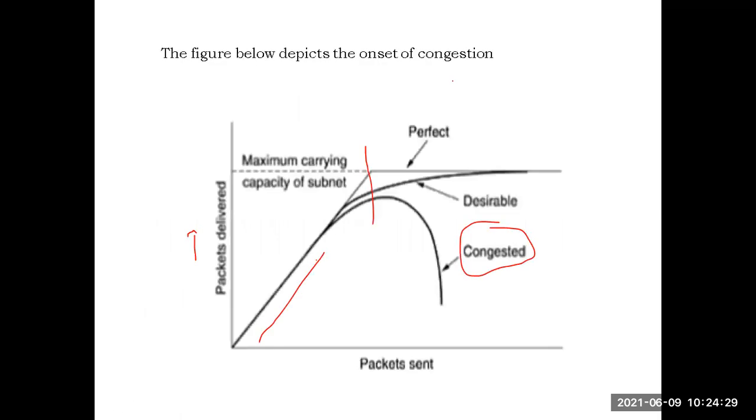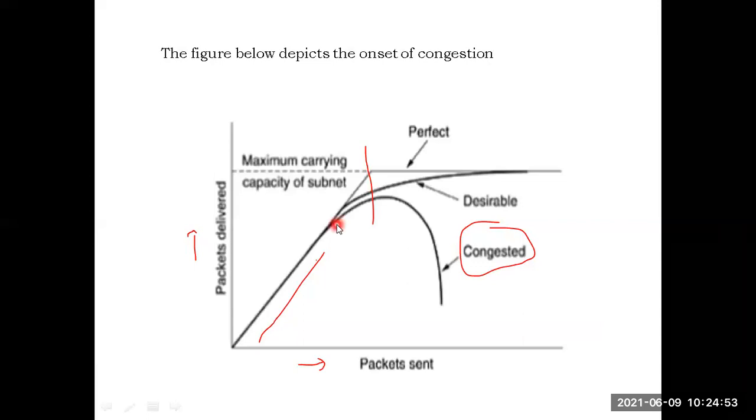See this diagram. Up to some time, packets delivered also increase, and they increase parallelly and proportionally.